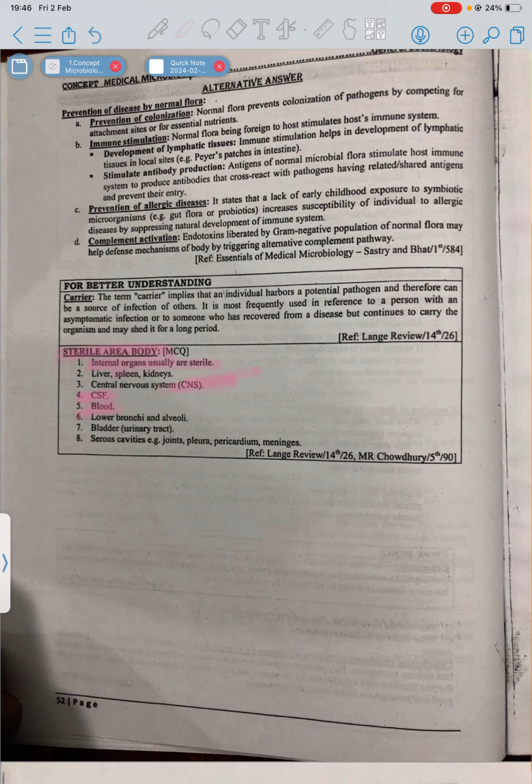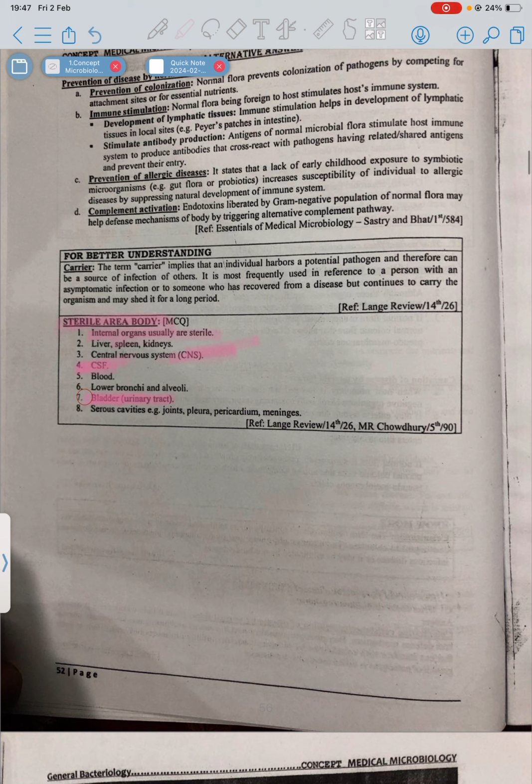CNS is sterile, CSF is sterile, blood is sterile, lower bronchi and even alveoli are sterile, and the urinary tract is sterile. That's why when E. coli gets into the bladder, it will cause infection. And all the serous cavities are sterile. So this is all about normal flora and sterile areas of the body. Thank you.